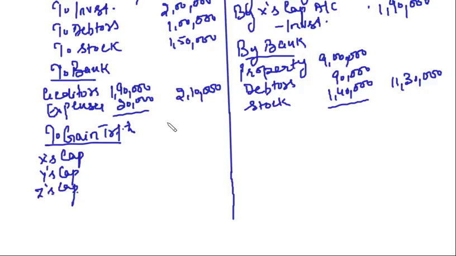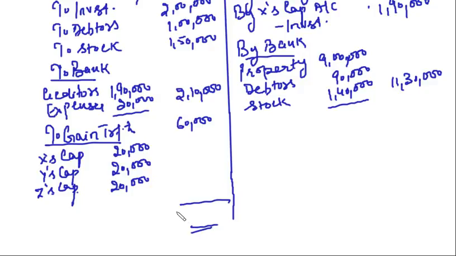So the total gain is 60,000. This will be equally distributed. Profit sharing ratio is equal. So 20,000 each will be distributed. This total is 15,20,000. Clear this much?